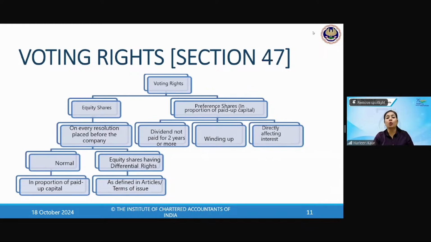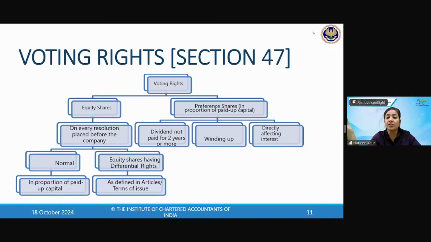Moving ahead to the voting rights. What is the meaning of voting rights? The voting rights are given for all the equity shares. So different equity shares, differential voting rights for DVRs, we have different voting rights for equity shares. For uniform voting rights, we have already told you: one share, one voting right.